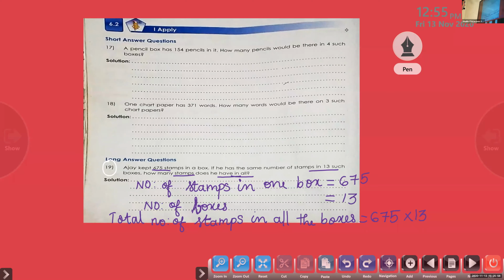Number of stamps in one box, number of boxes, total number of stamps in all the boxes.